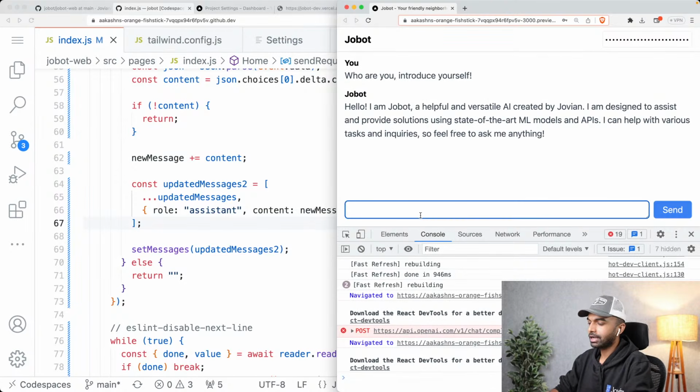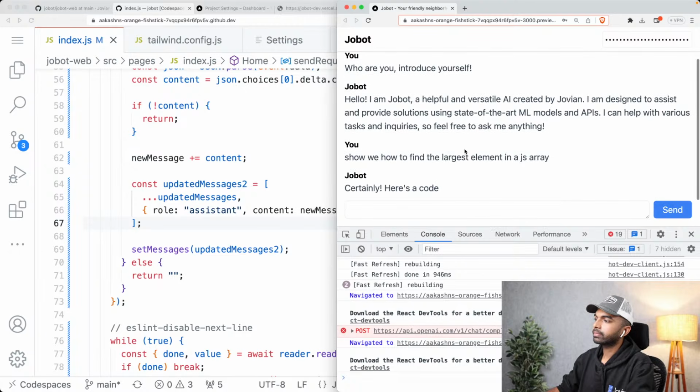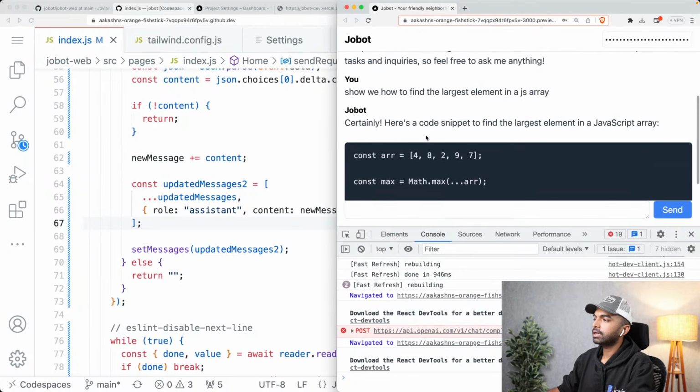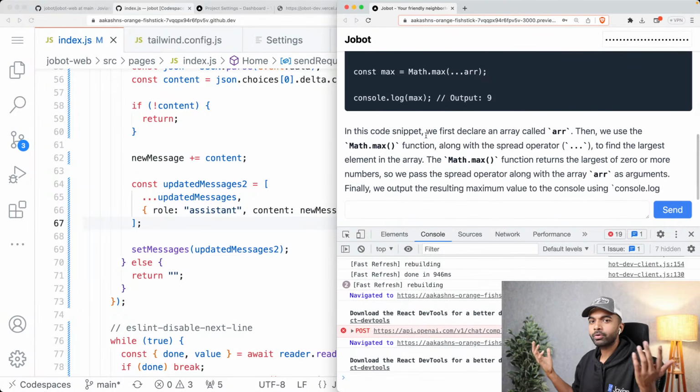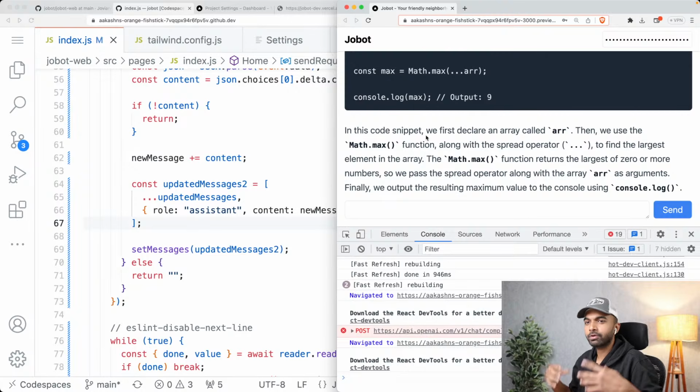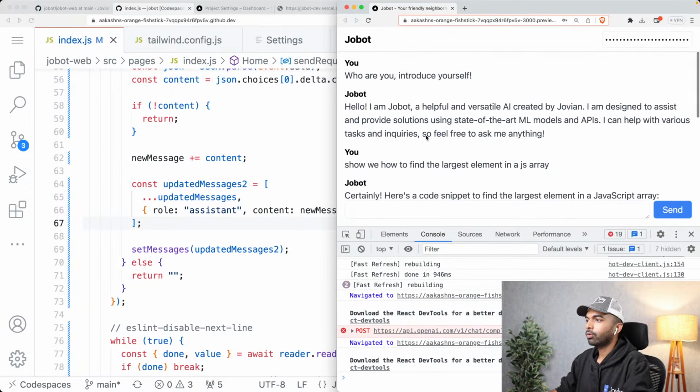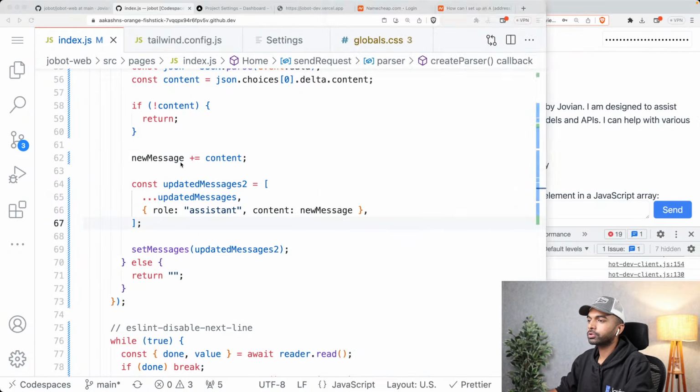So isn't that nice? Now we can ask, show me how to find the largest element in a JS array. Okay, let me hit send. And you can see certainly here's a code snippet and it keeps going. Nice. This is basically ChatGPT at this point, of course, without the history and everything. But we have now created our own Jobot.